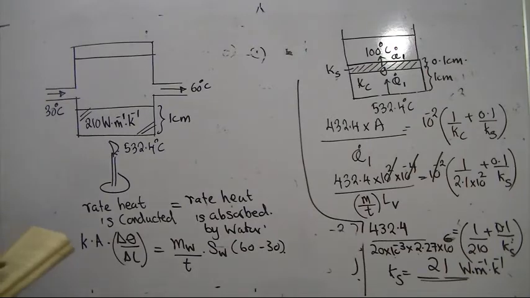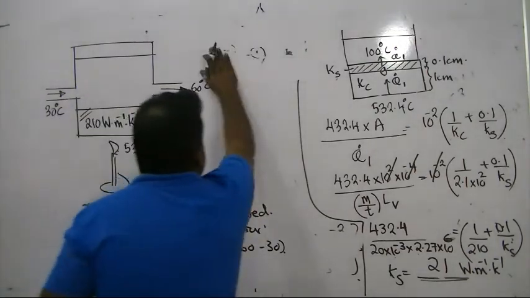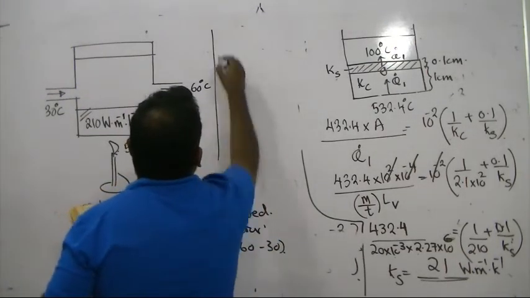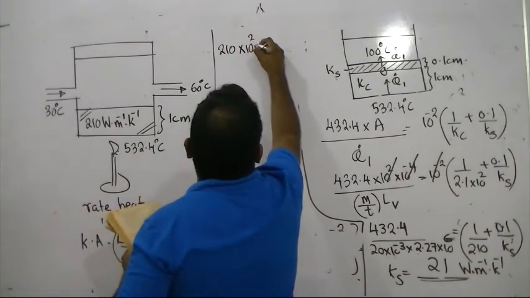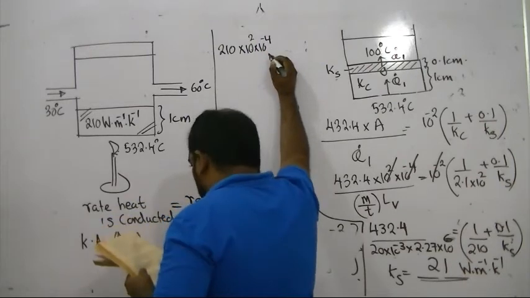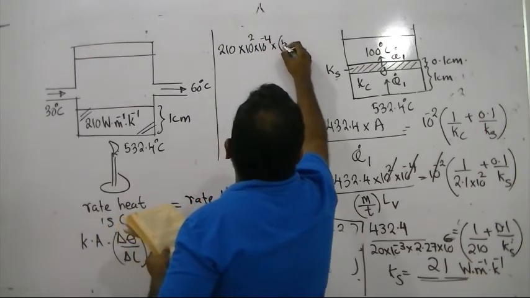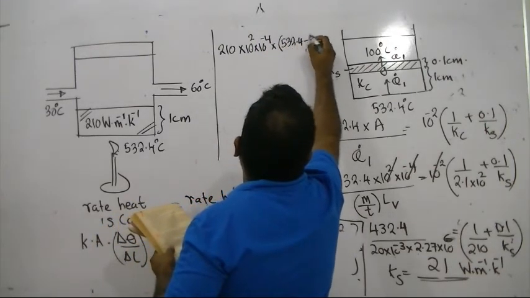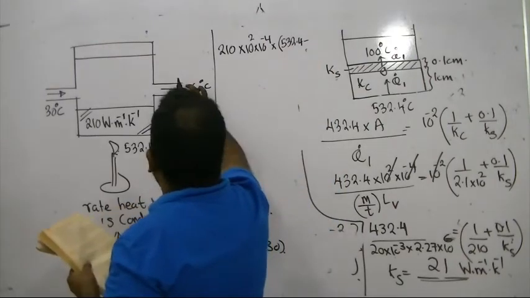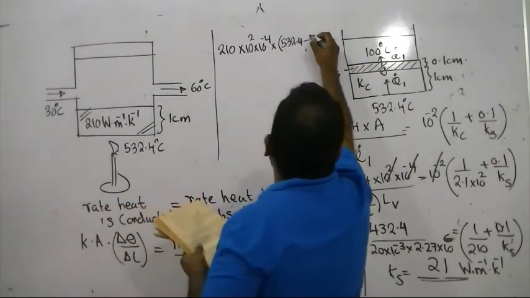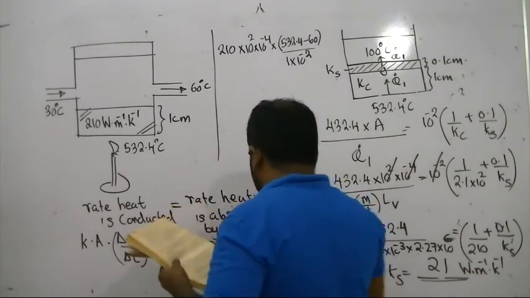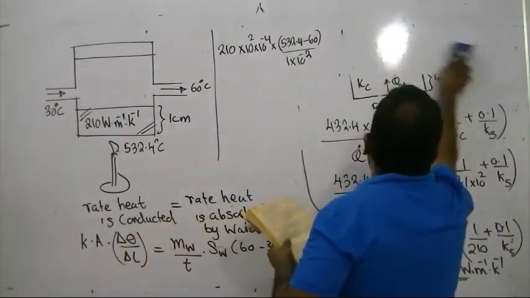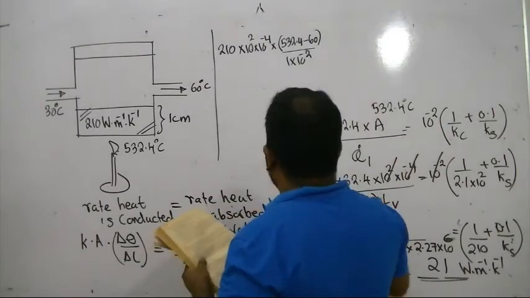So K, thermal conductivity, already found: 210. Area is 10 to the power 2 into 10 to the power minus 4. Change in temperature is 532.4 minus 60, the water temperature, divided by 1 centimeter, converted to meters.